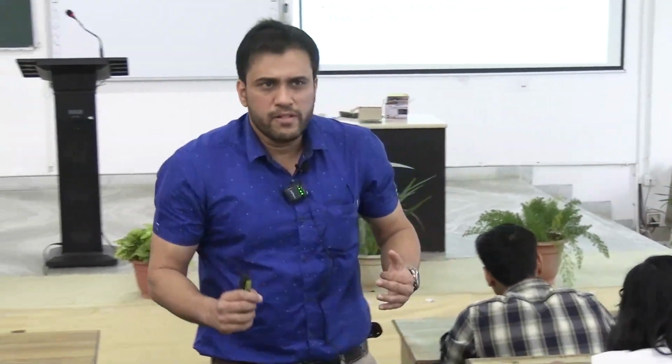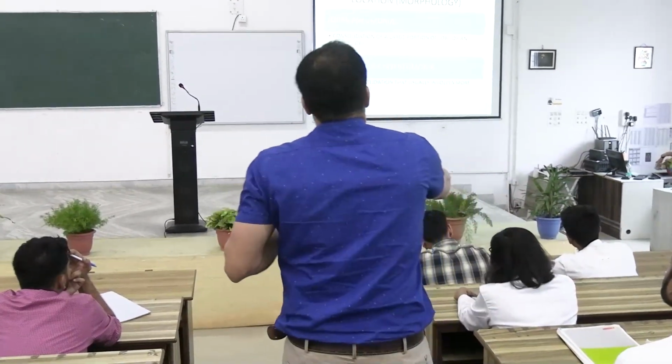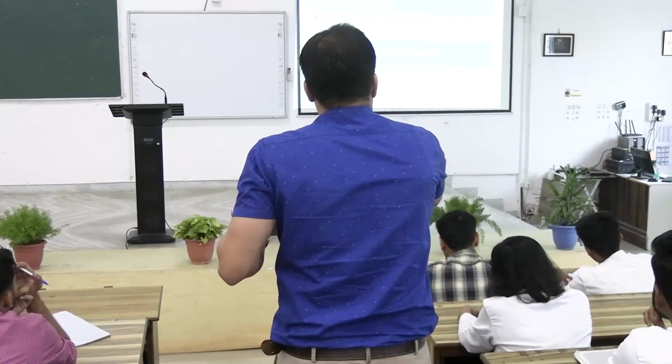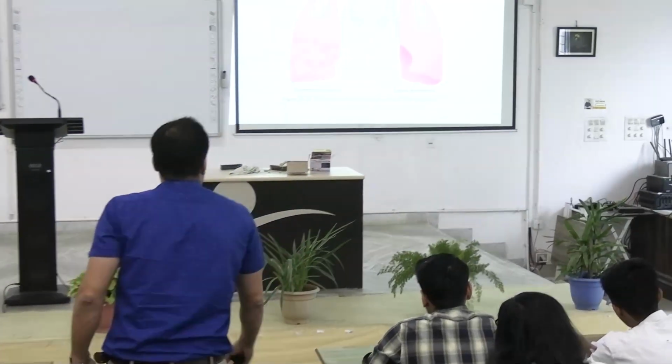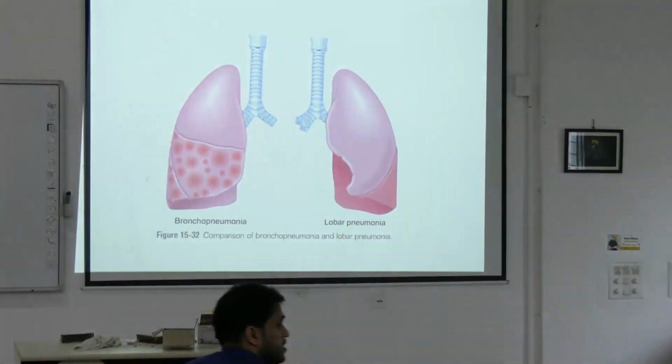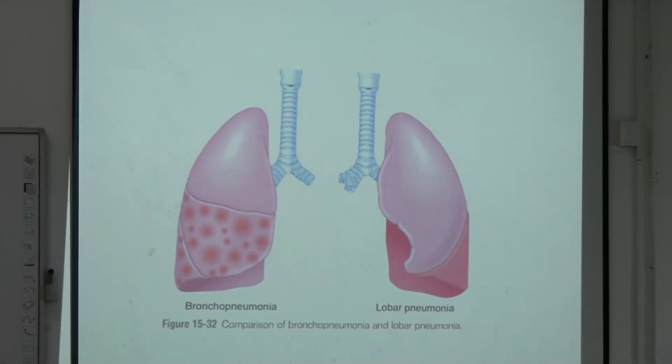And interstitial pneumonia is where the alveoli are not involved, but instead the neutrophilic infiltrates are predominantly seen in the interstitial tissue. That is interstitial pneumonia. We will be concentrating more on the first one, lobar pneumonia. Let me show you the pictures. Obviously you can make out bronchopneumonia and lobar pneumonia. What is lobar pneumonia? What I just explained: it involves the entire lobe.